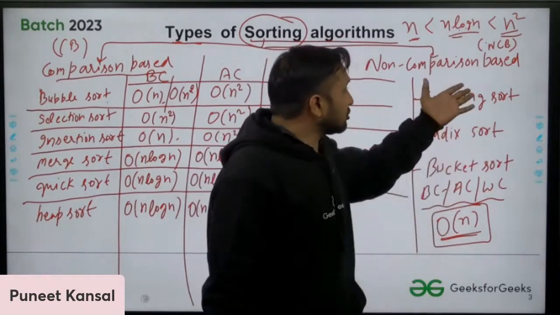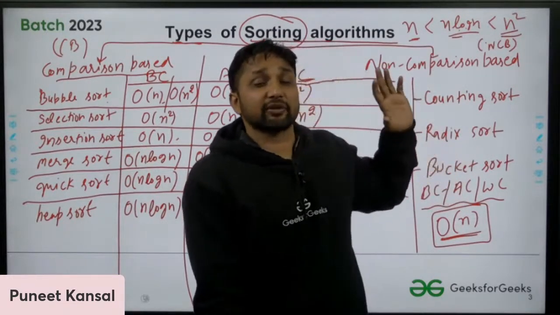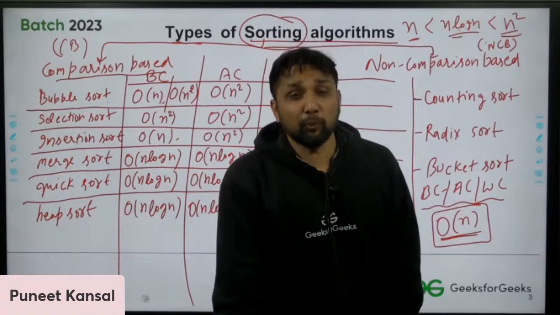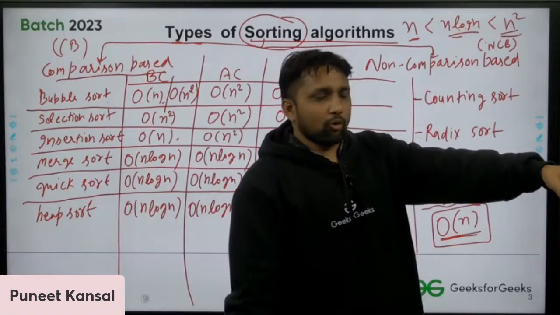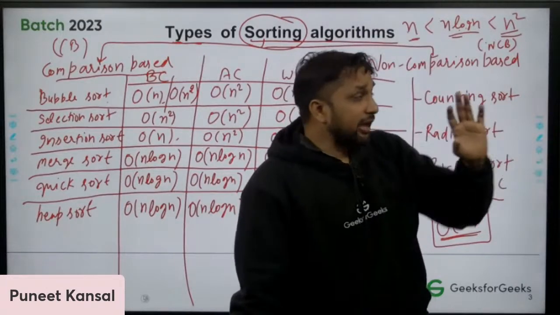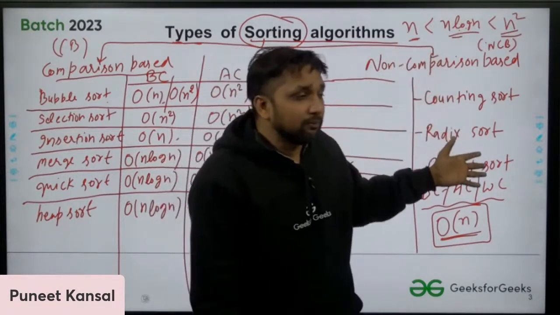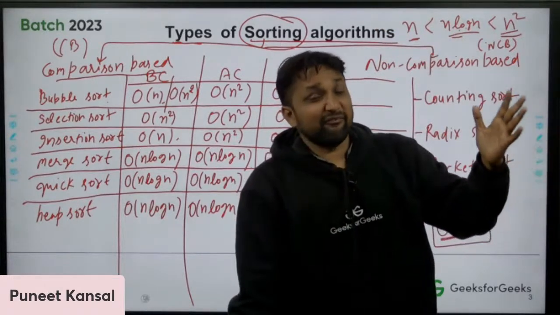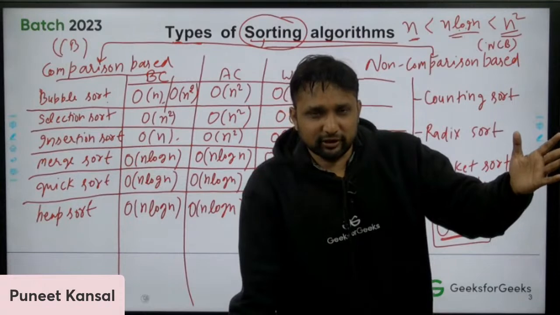The reason is that these non-comparison based algorithms have limitations. Counting sort, radix sort, bucket sort have some limitations. They limit the input. They say to the user, okay, don't give this input, only give this type of input. Please don't give too big numbers, give only small numbers. So they are bounding the input, which means they are bounding the user. And if there is a software that is bounding the user, that is one of the worst software.